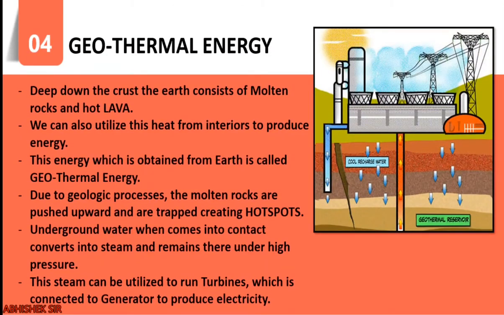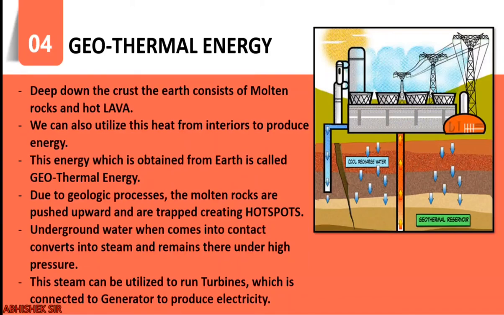Okay. Now moving towards a new section, that is geothermal energy. Geo means earth, thermal means heat. Deep down the crust, the earth consists of molten rocks and hot lava. Now, if we can utilize this enormous amount of heat to produce energy, that will be a greater help. This energy which is obtained from Earth is called geothermal energy.